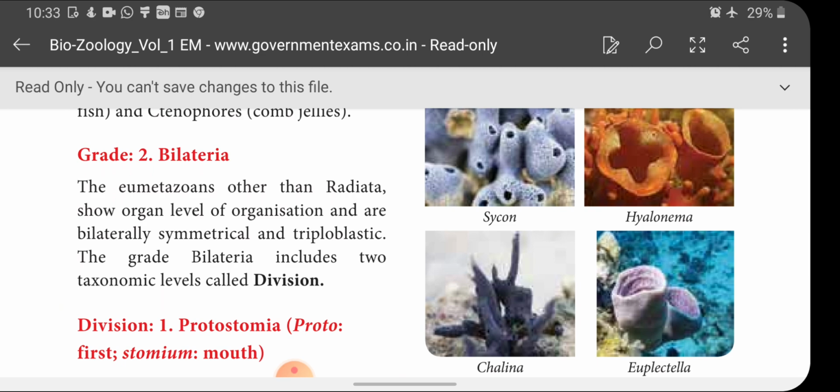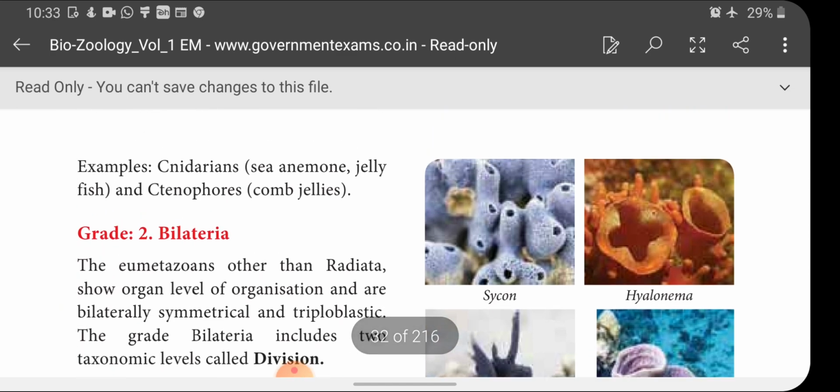Okay, so here what they are trying to say is that the animal kingdom is divided into two subkingdoms, children: Parazoa and Eumetazoa. Under Parazoa, animals are made up of many cells but do not show any tissue grade of organization. These are the characters of Parazoa. And next, Eumetazoa.